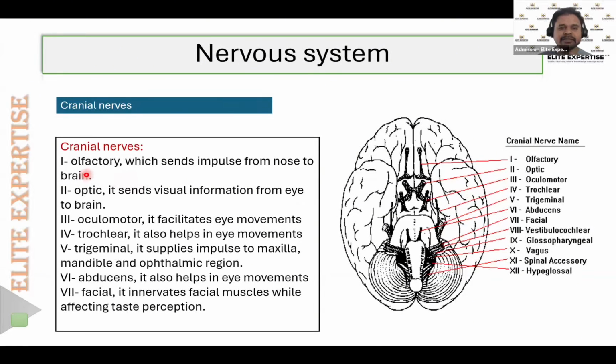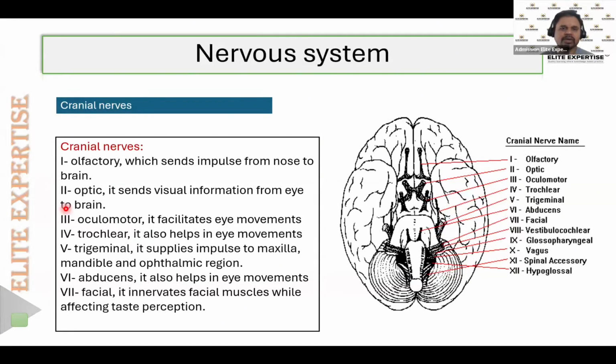Then the second cranial nerve is the optic nerve. The optic nerve is mainly supplied to the eyes, and its function is to send the information from the eye to the brain, whatever we see. Okay? So that information will be sent to the brain mainly by the optic nerve. So olfactory, optic. Then the third one is the oculomotor.